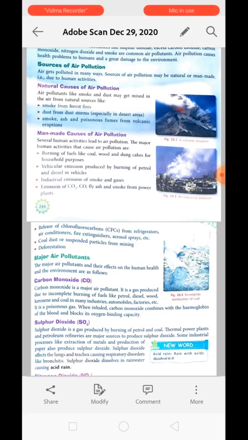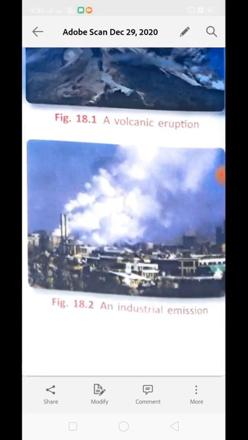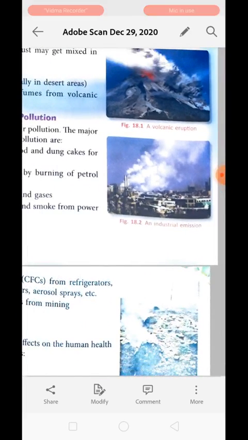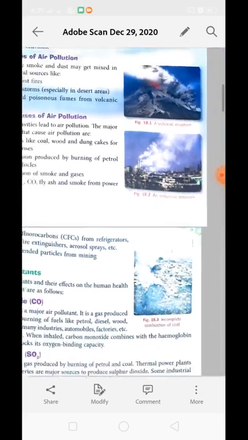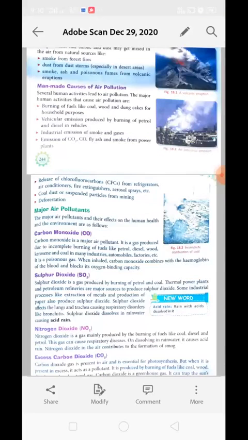smoke from the power plant. You can see from this power plant lots of fumes are coming out and they are getting mixed into the air, causing air pollution. The release of chlorofluorocarbon from refrigerators, air conditioners and fire extinguishers is also a great reason behind air pollution. Then coal dust and suspended particles from mining and deforestation.